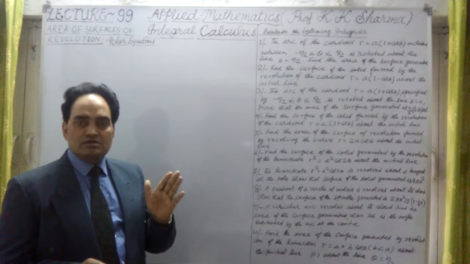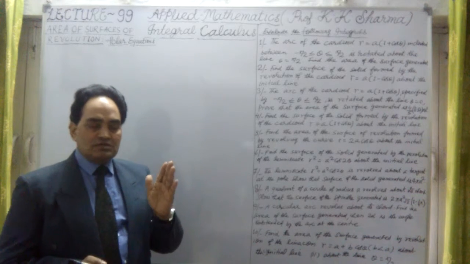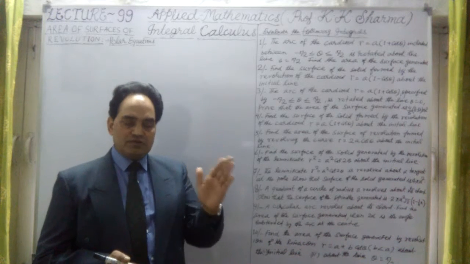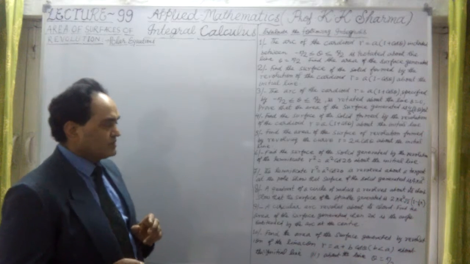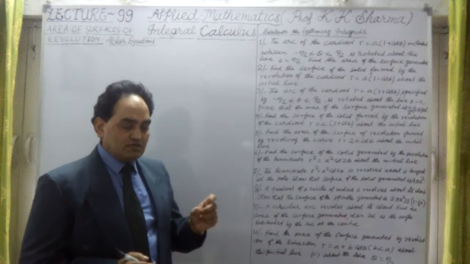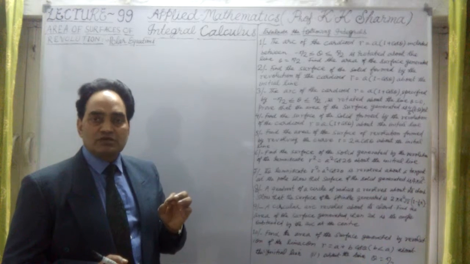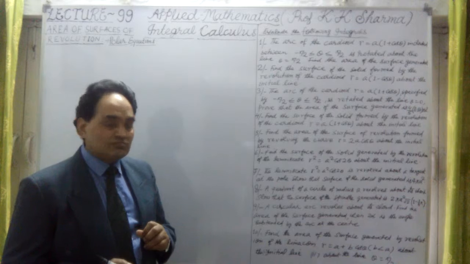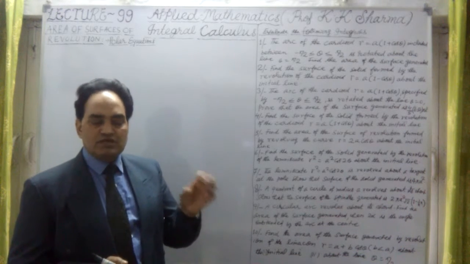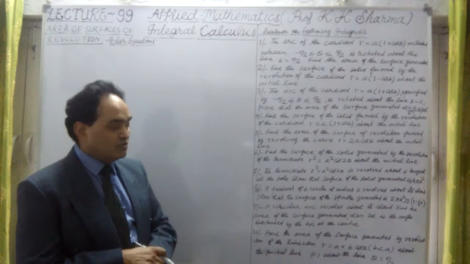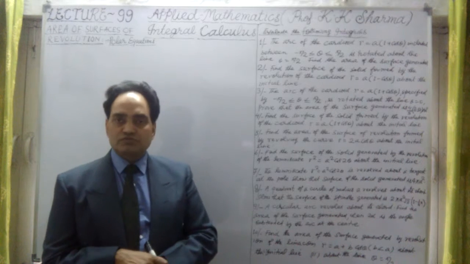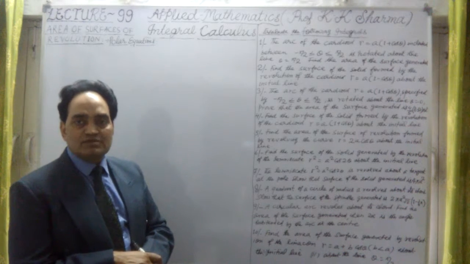The second case is when the curve is revolved about the line at theta equal to pi by 2 from the initial line, so it is perpendicular to the initial line. And the third case I'll talk about is when the curve is revolved about any line other than the two axes, x and y axis. That line is given to us. Let me discuss these three formulas.